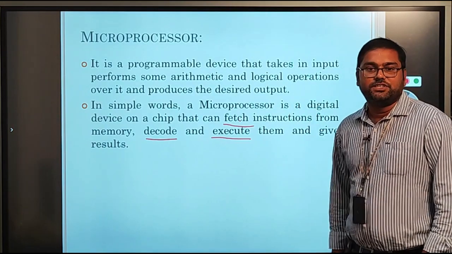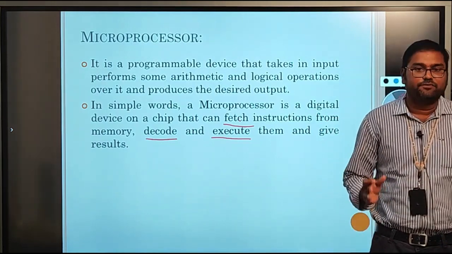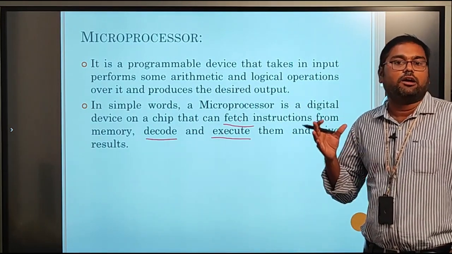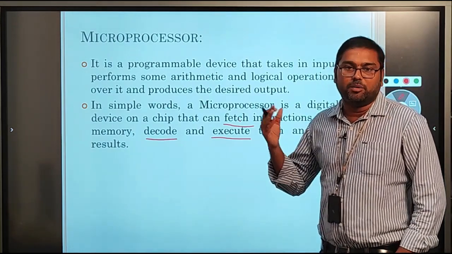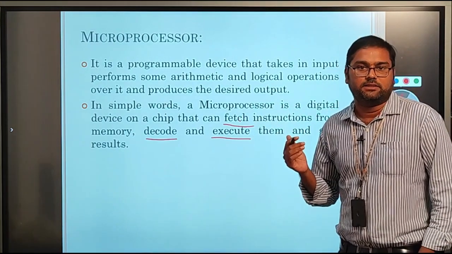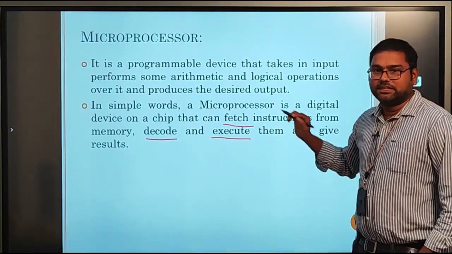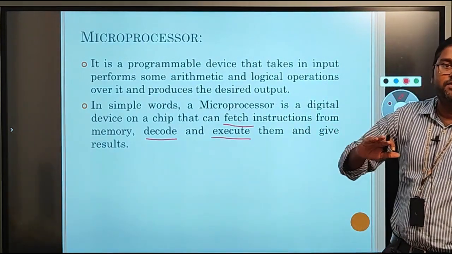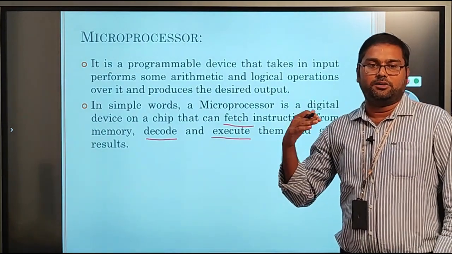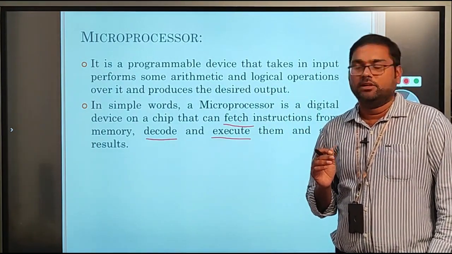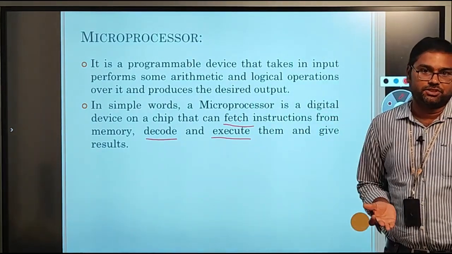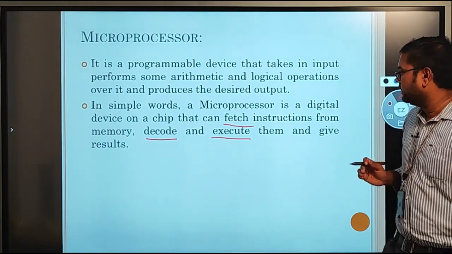The first one is fetching the instruction. That means it can fetch the instructions or it can fetch the data. Fetching means gathering or collecting the information from the memory device or IO devices. After fetching the instructions, it can decode the instruction. That means it converts the instruction into a form understood by the processor unit. And the third one is execution. Execution means it runs the instruction, it executes the instruction completely.